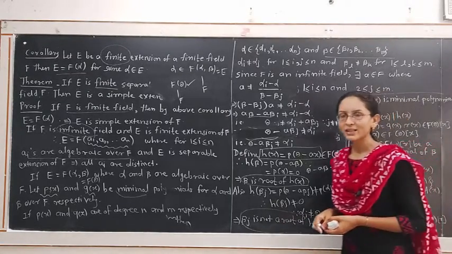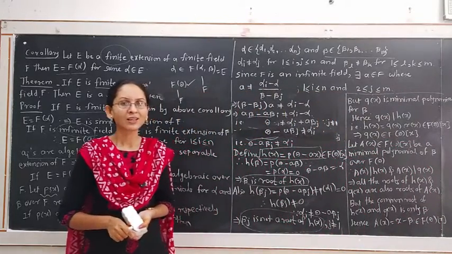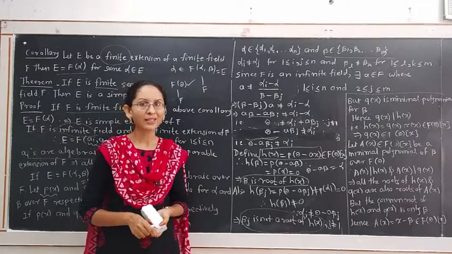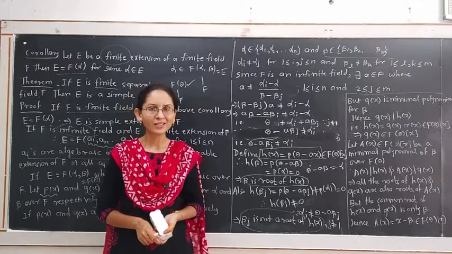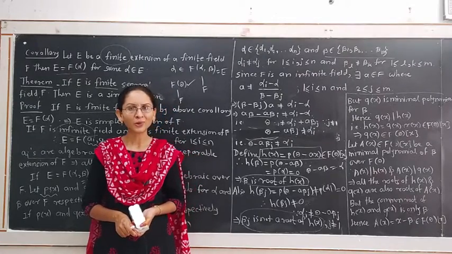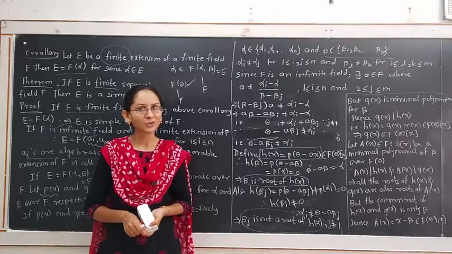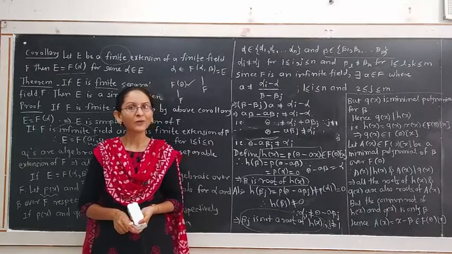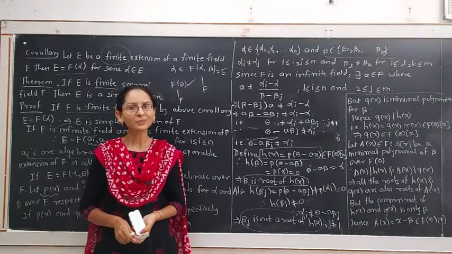Hence, q(x) divides the polynomial h(x). Because q(x) is a polynomial satisfied by the element beta, q(x) is the least degree polynomial, monic and irreducible, for which beta is a root. Hence, the degree of q(x) is less than that of any other polynomial for which beta is a root.